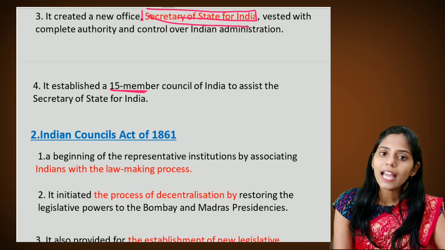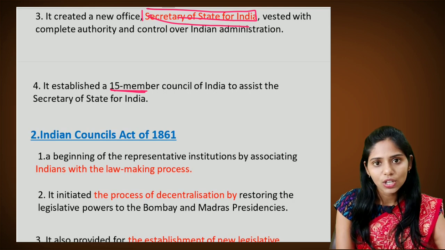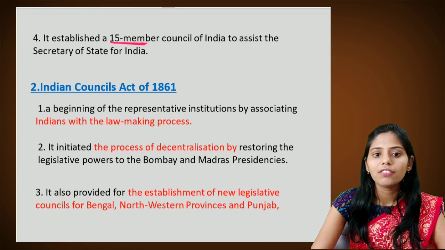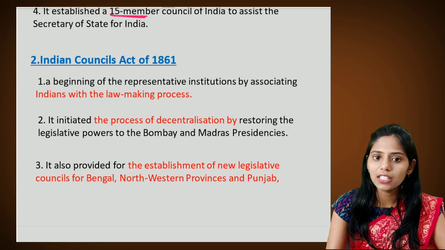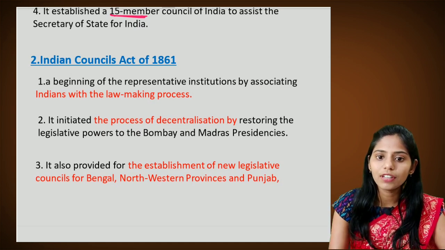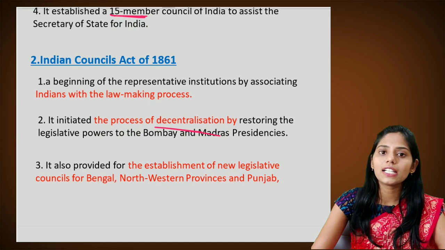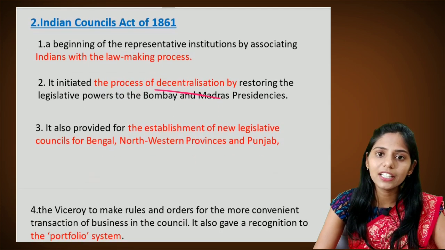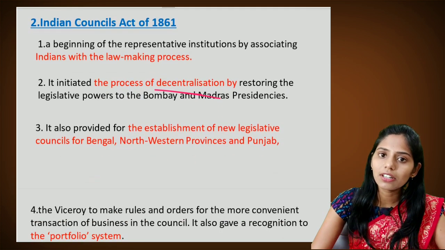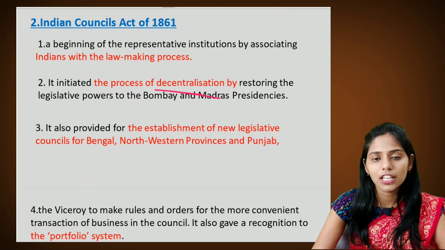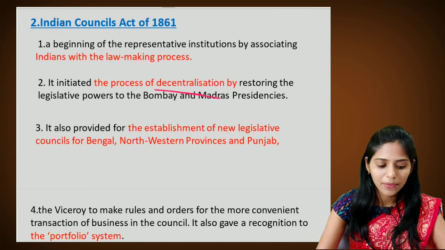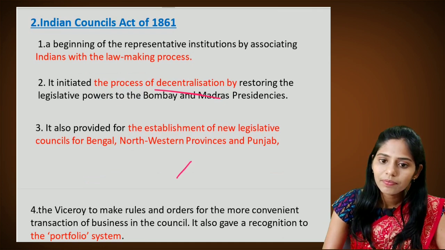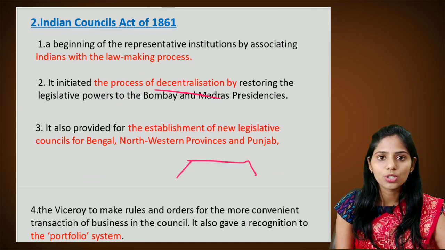And the second important act is the Indian Council Act of 1861. One important point regarding 1861 is that it is the first step of decentralization. Already yesterday we drew a graph to remember when centralization happened, when there was maximum centralization, when decentralization happened, and when maximum decentralization happened. So let me draw here again. This is the graph that you should remember.